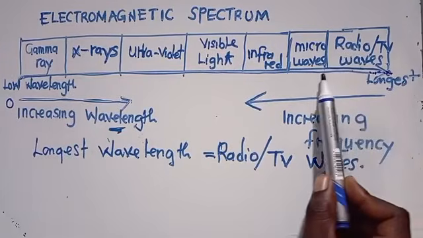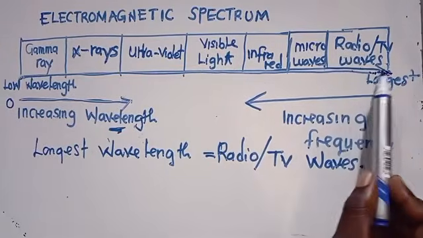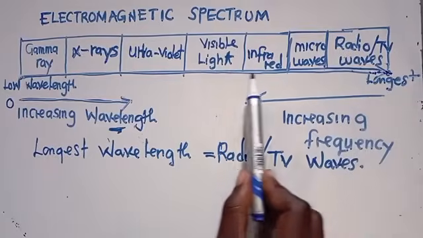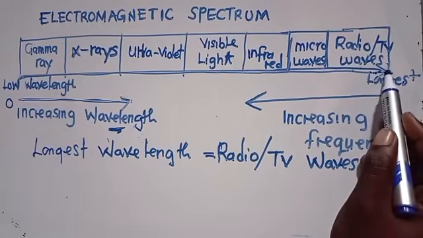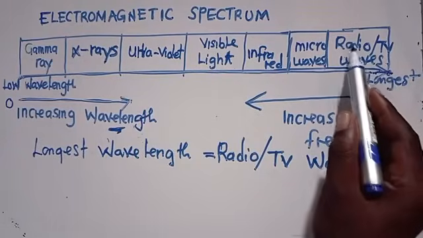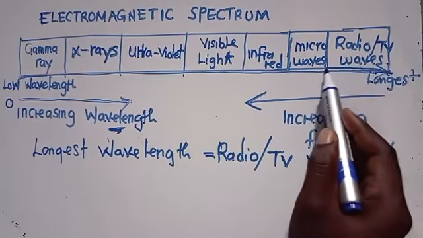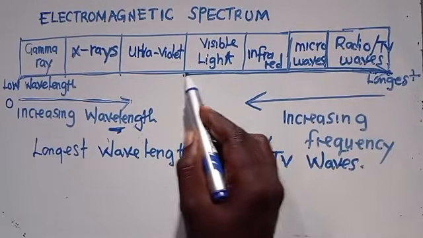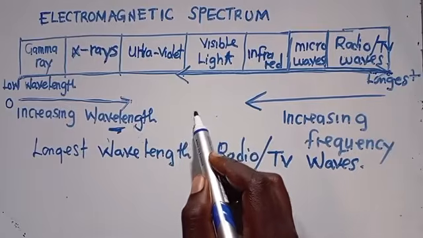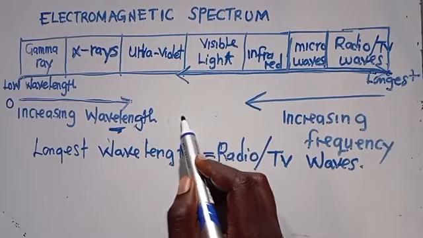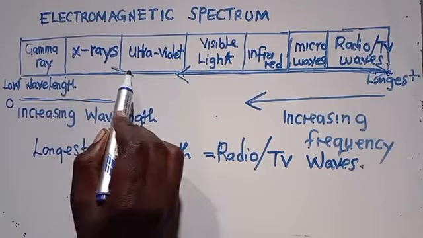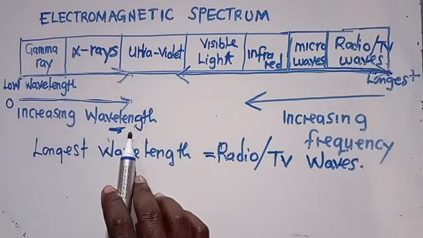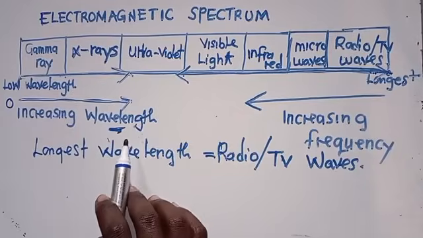When you are coming from this side, you are increasing in frequency. So it can come in any way. You just need to know that from TV waves, going to this other side, you are increasing in frequency. But from gamma ray going the other way, you are increasing in wavelength. You need to know this.